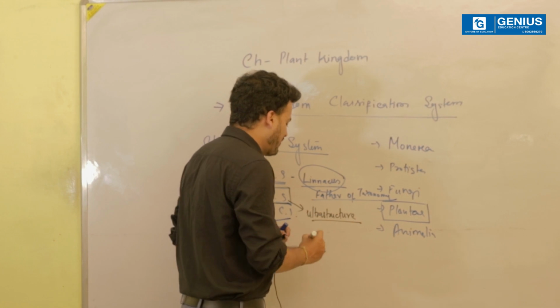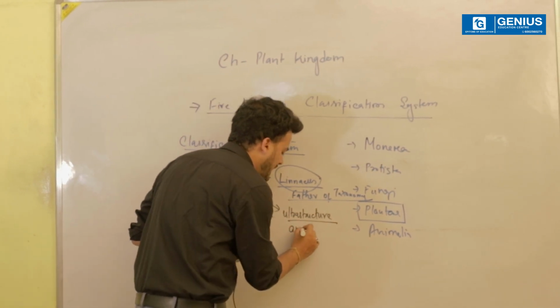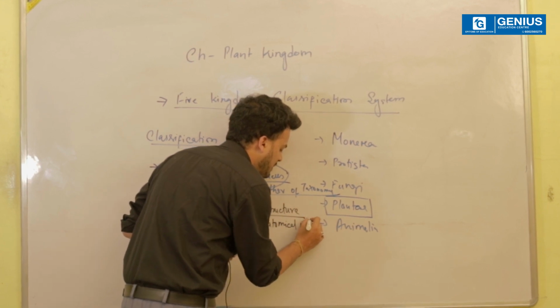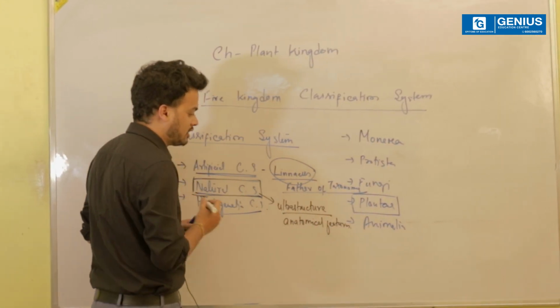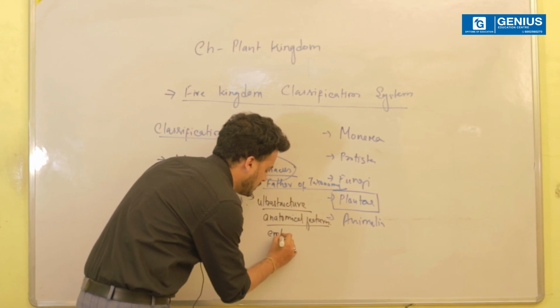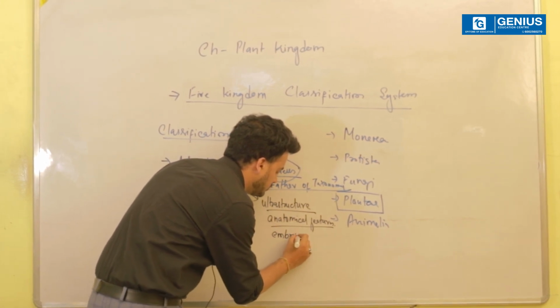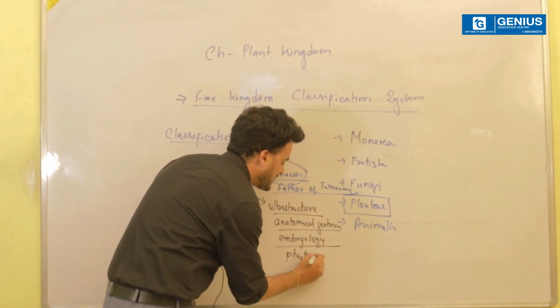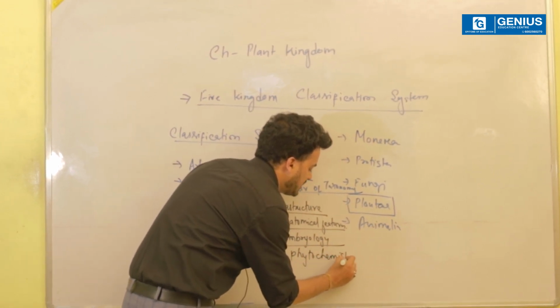Next, it gave due importance to the anatomical features. Now, what exactly are the anatomical features? Ultimately, it refers to the internal structure. There was a reference to embryology. And apart from that, it also considered the aspect of phytochemistry.